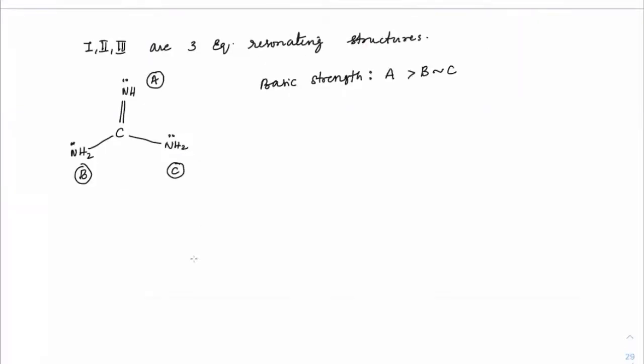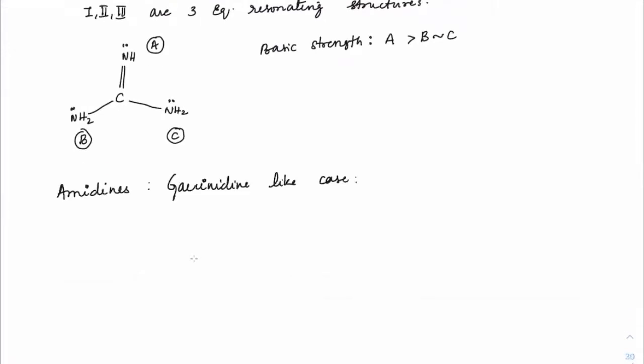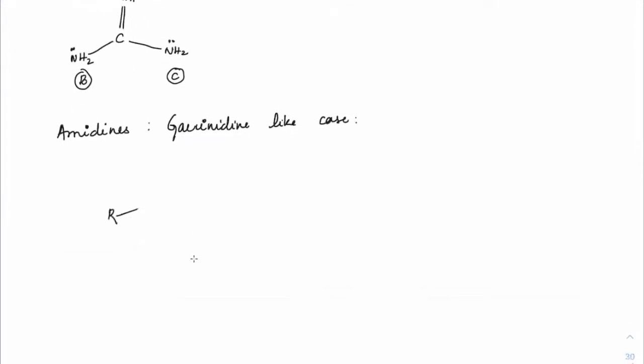Next, the same kind of logic can be applied in the case of amidine, which means if you have R, C double bond NH with one NH2. C double bond O NH2 is an amide, and C double bond NH is an imine, so it is like an amide and imine combination. That's why it is called amidine.